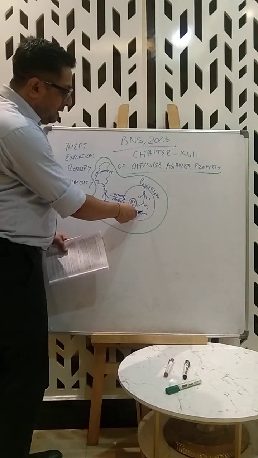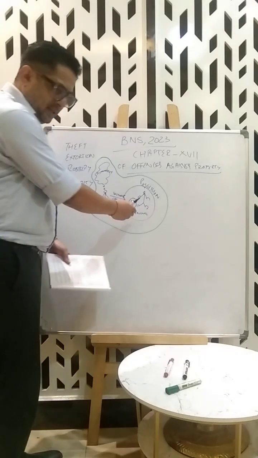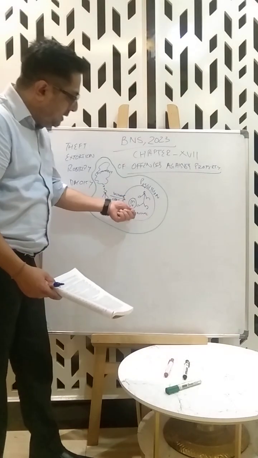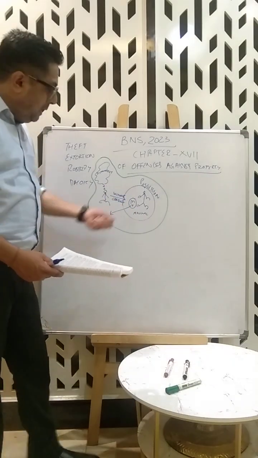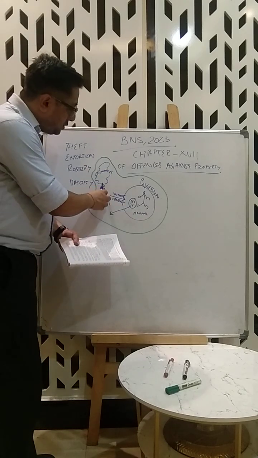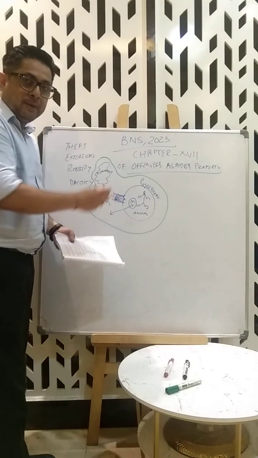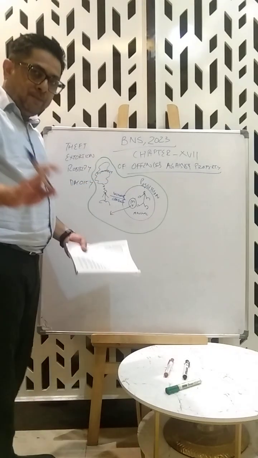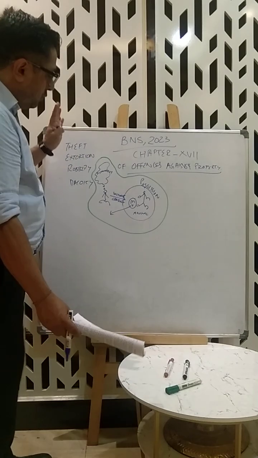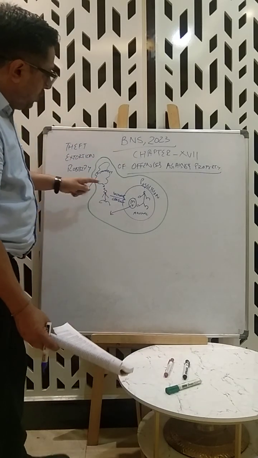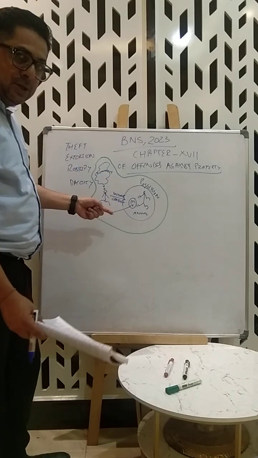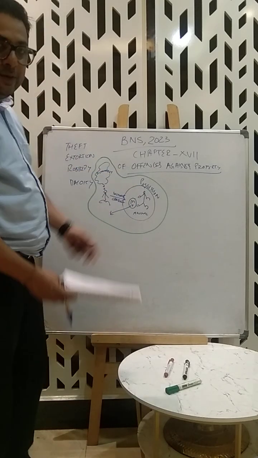Similarly, if he has a dog in his possession, not chained, it is in his possession, and he has biscuits in his pocket. He lures the dog to follow him, right? And the dog starts moving to follow him. Now he has a dishonest intention to take it away. He has committed the offense of theft. So whatever illustration is put to you, you try to apply this concept of the person dishonestly, without consent, taking out from the possession, and if all these things are satisfied, it's a theft.